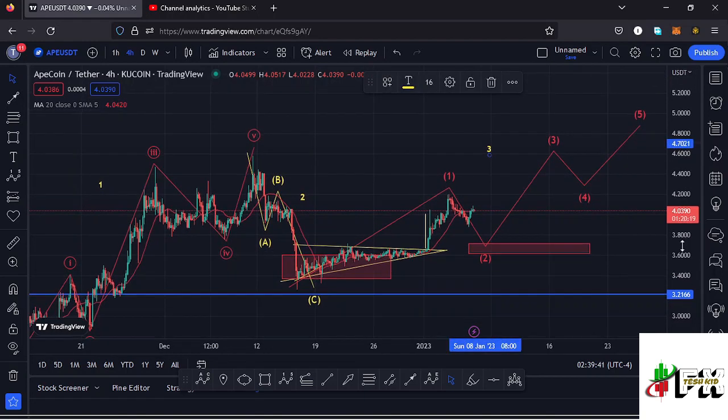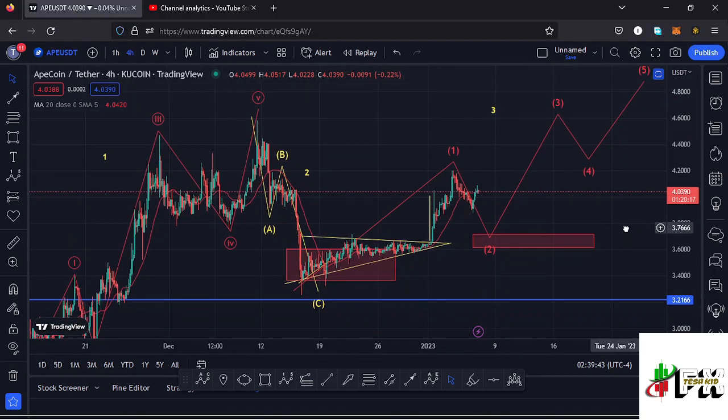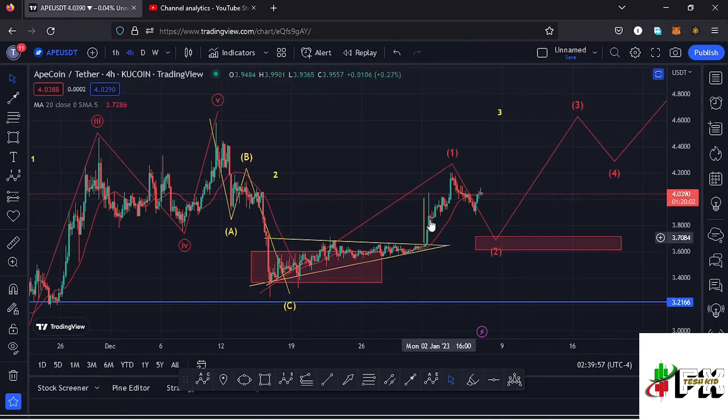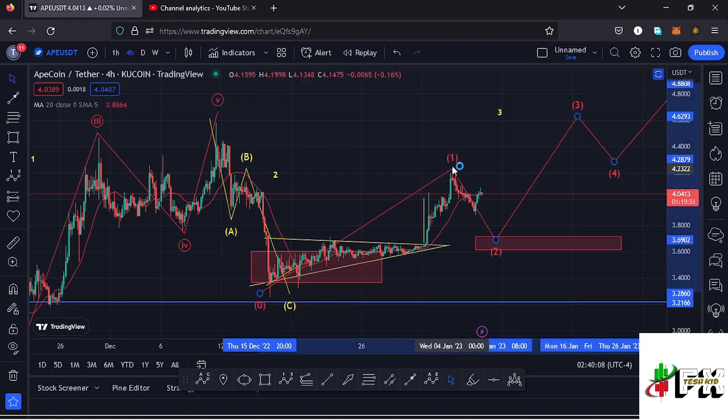And I believe we have started such a scenario here on the apecoin chart, where you can see we have this first wave to the upside, and before we made our high in the formation of this first wave, we had a chart pattern that was in formation, which is a triangle, which gave us a breakout to the upper side, having the minimum target area of the breakout giving us a target back to around the $4 mark, which is a target area that we have fully maximized, and made a high at around the $4.21 mark in the formation of that wave 1 to the upside.